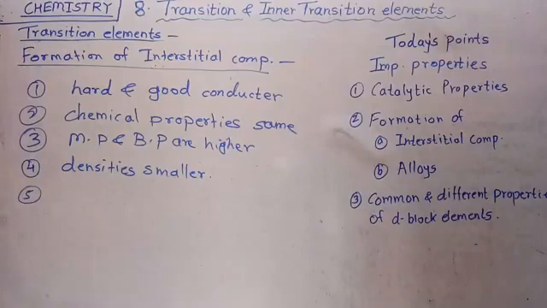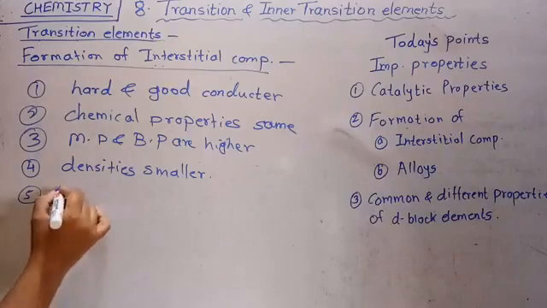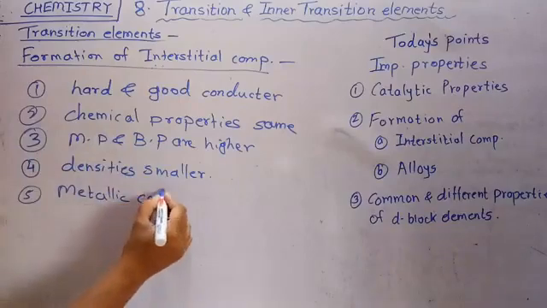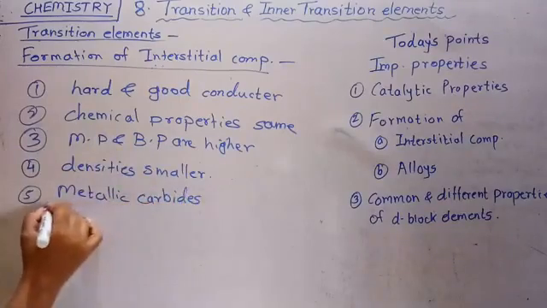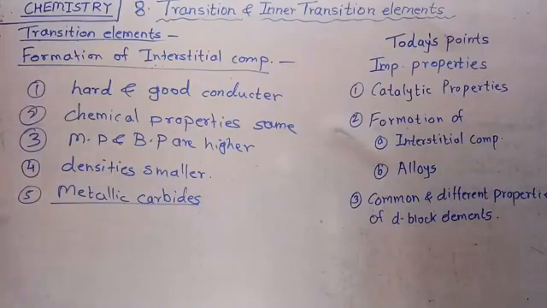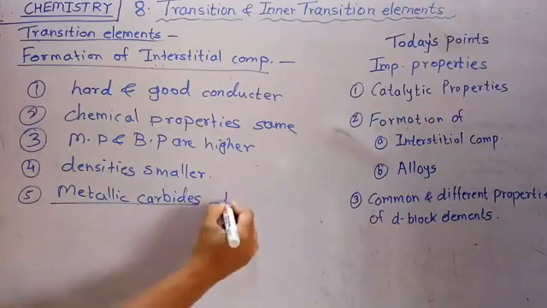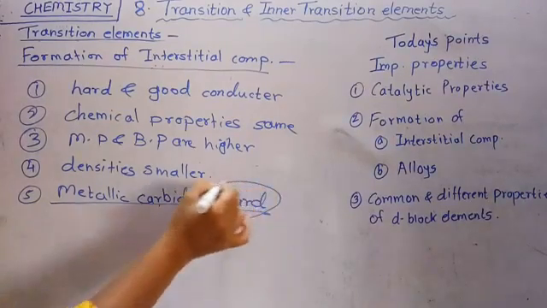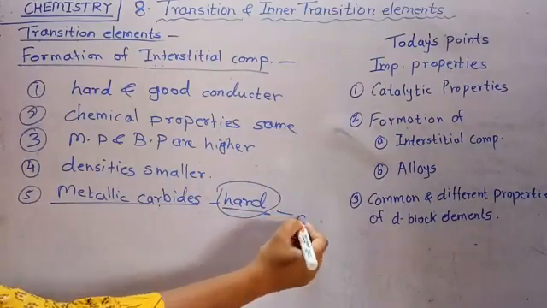The next one. The metallic carbides are chemically inert. The transition elements reacted with the carbon to form the carbides, and these carbides are chemically inert, and they are extremely hard as the diamond. So these carbides are used for cutting tools. Because of the hardness, they are used for cutting tools.